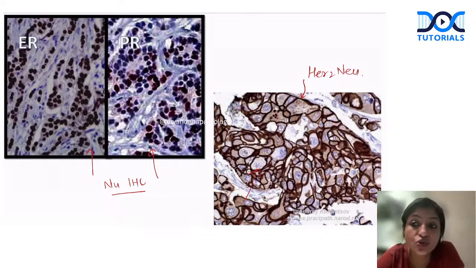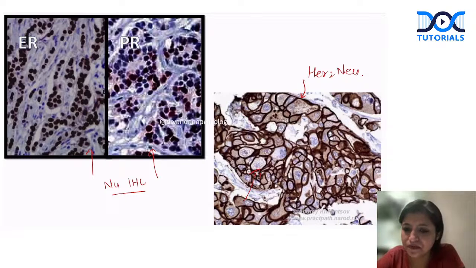Please remember, the most common type of profile is luminal A. That's the most common type of breast cancer, and it has low proliferation. Luminal B usually is associated with BRCA2, and has high proliferation. Then we have triple negative, that is ER, PR, and HER2 all three negative. These triple negatives are usually associated with BRCA1 mutation. So these are some points that you have to remember.